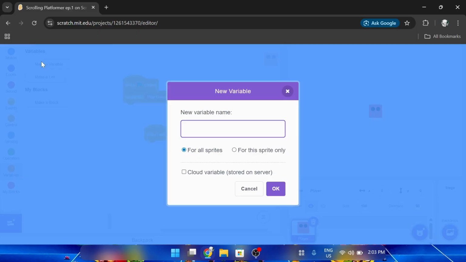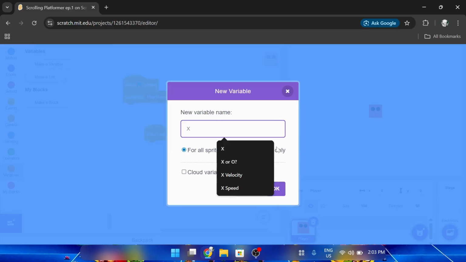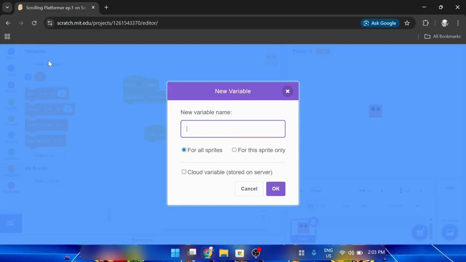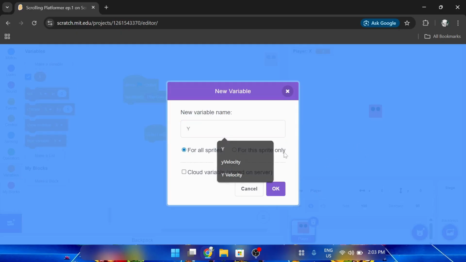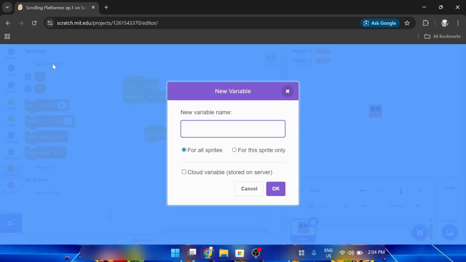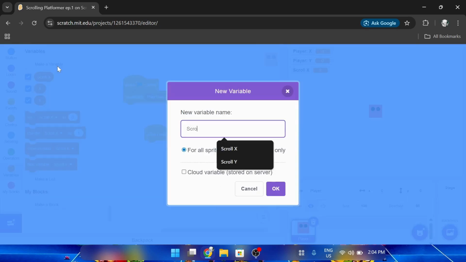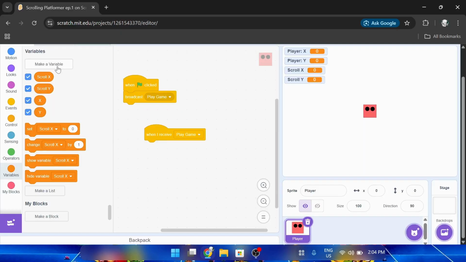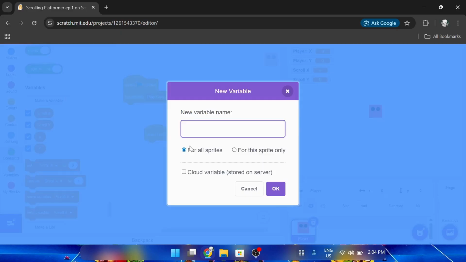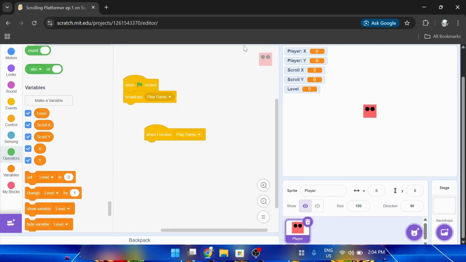The first variable is called x, for this sprite only, y for this sprite only, and let's call something scroll x for all sprites, scroll y also for all sprites, and the last one, also for all sprites, is level. Let's just untick everything over here so we don't need to see it.